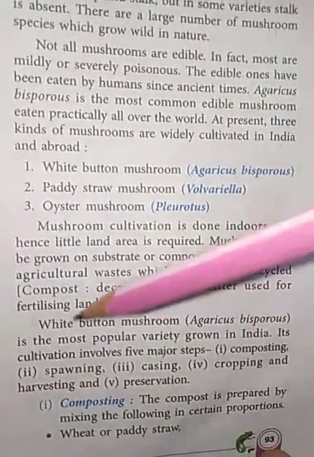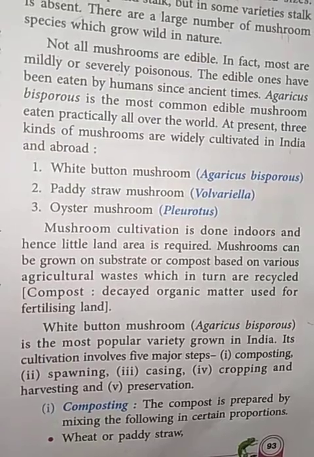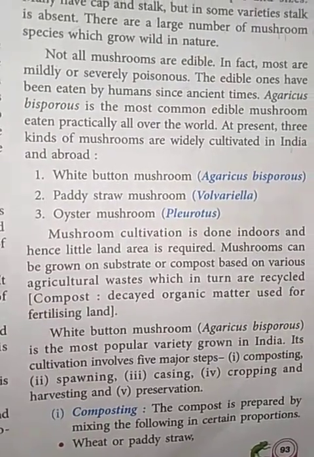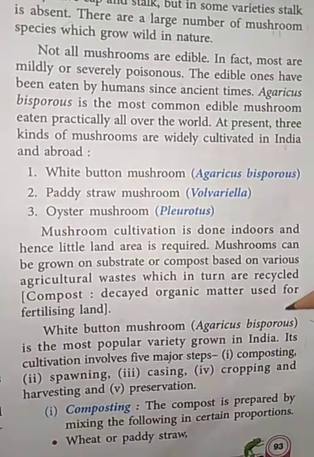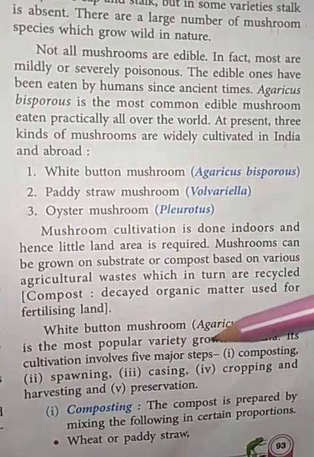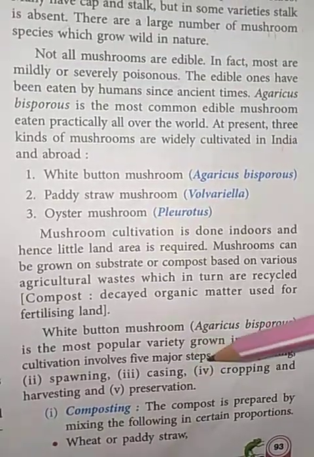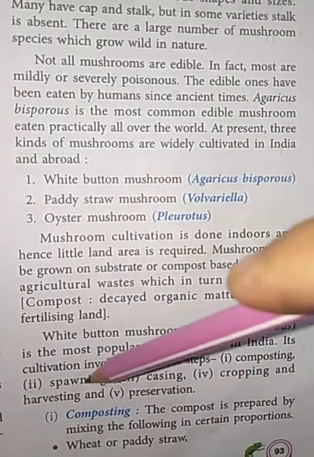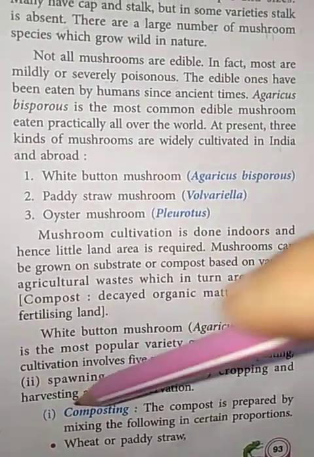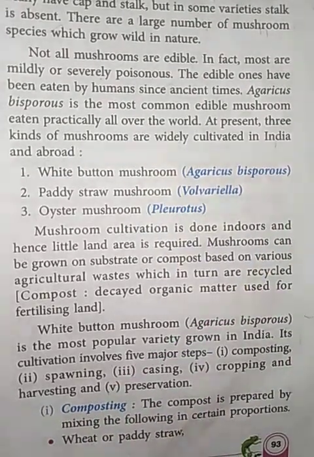Now white button mushroom, I have already told you that it is an edible mushroom, and it is the most eaten mushroom throughout the world. So it is also the most popular variety grown in India. Its cultivation involves mainly steps: composting, spawning, casing, cropping, harvesting and preservation. Firstly we will discuss the composting.